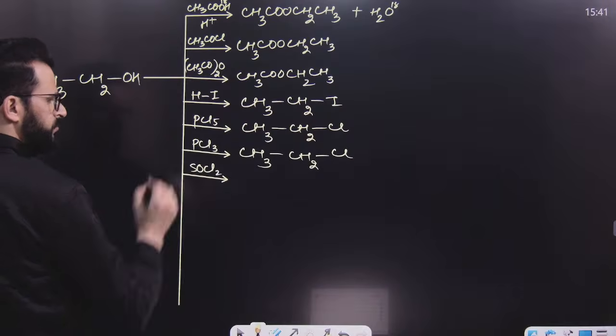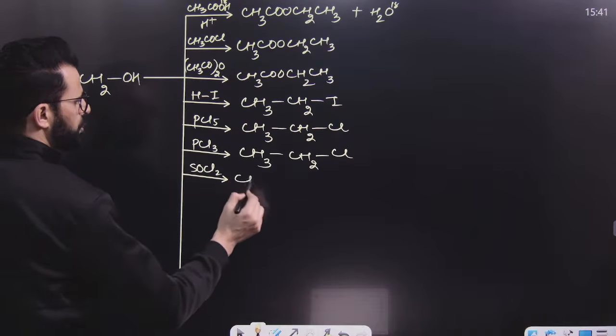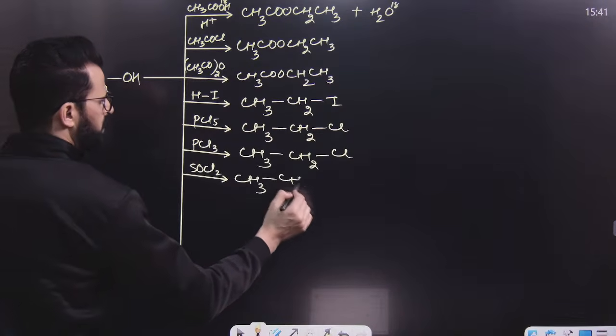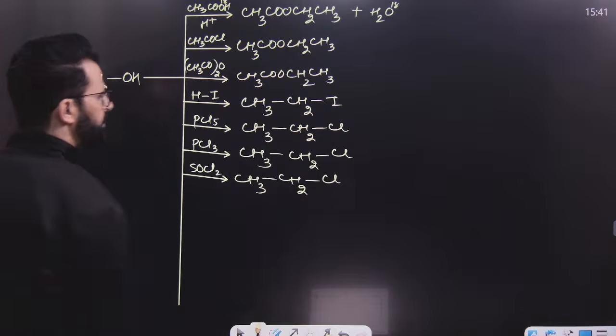After this, if you use SOCl2, then the reaction is known as Darzens procedure. Once again, OH will be replaced by halogen, that means Cl.